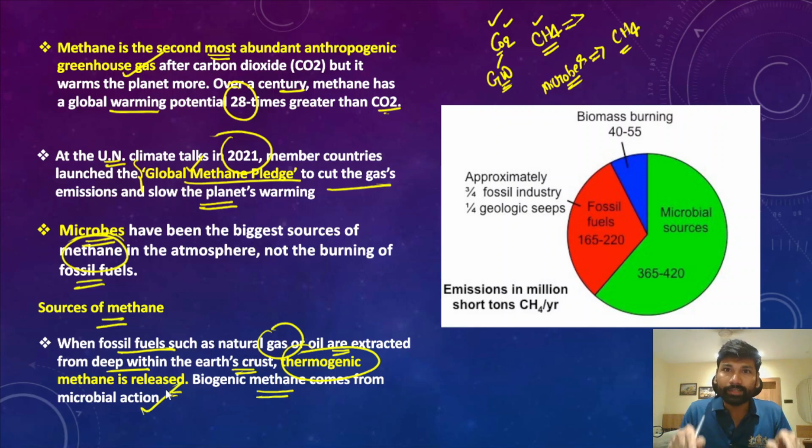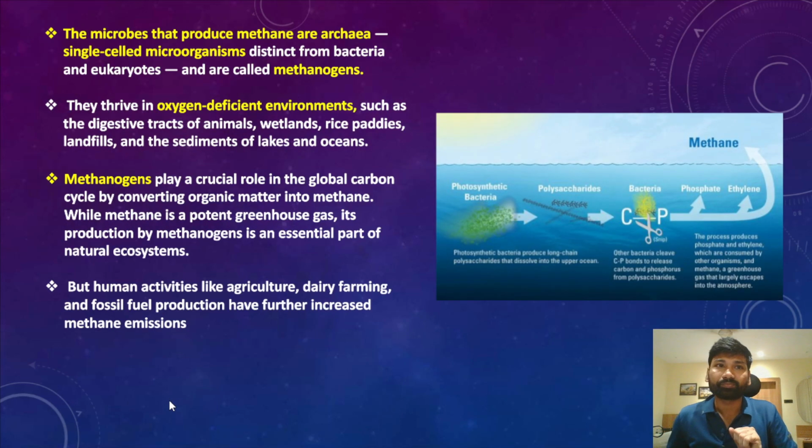So methane is actually of two types. One is thermogenic methane, which is released when we extract fossil fuels from beneath or deep inside the earth's crust. On the other hand, biogenic methane is released through microbial action.